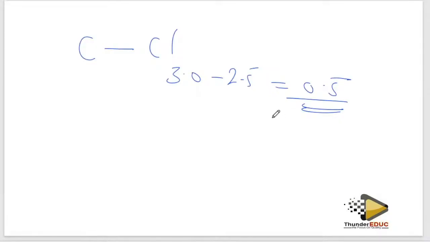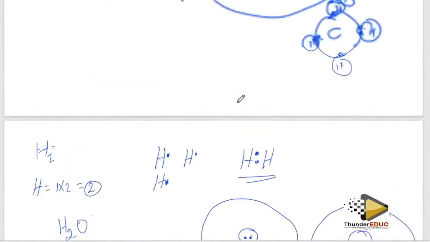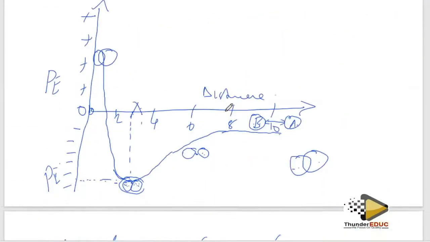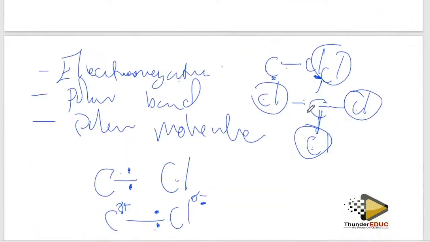Let's go to what you expect. Bond energy and bond length, I've talked about them using the graph and the relationship. You must explain the relationship. Make sure that you go to the paper when you know this graph. If you make a mistake without knowing it, you are gone. All right, let's go to the next question.